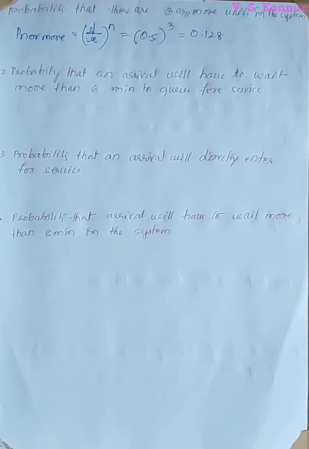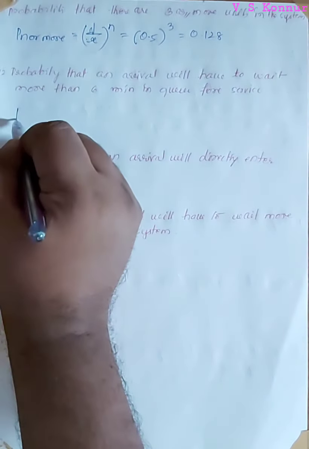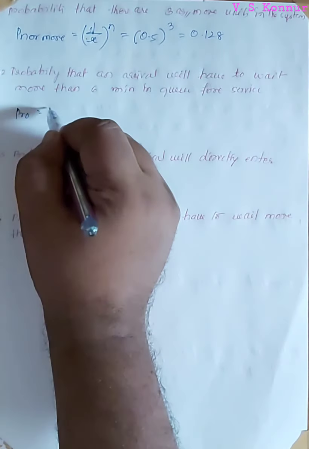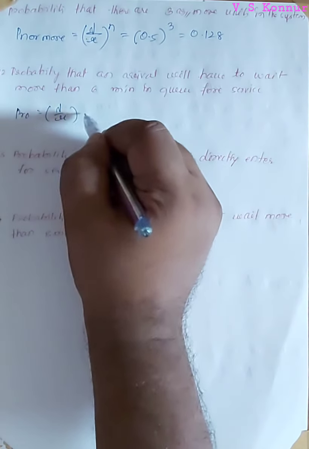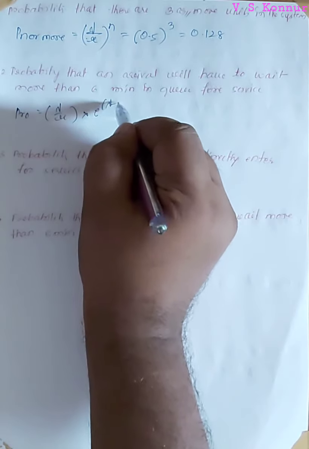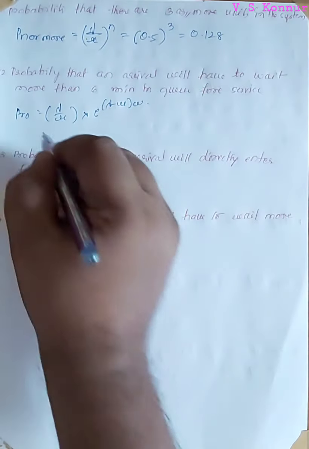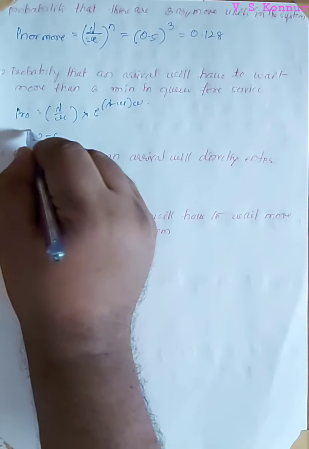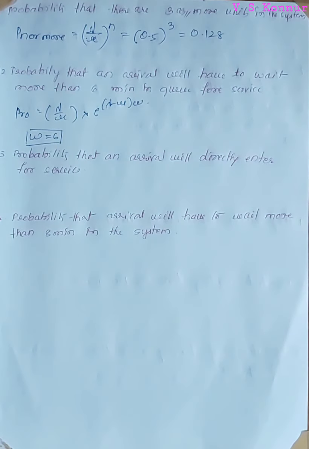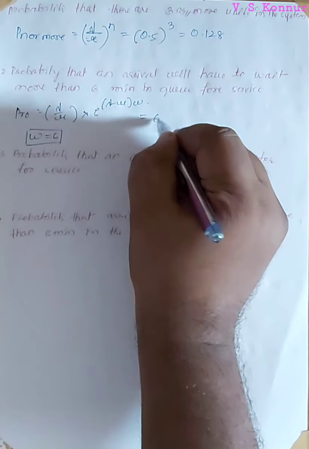Next one is the probability that an arrival will have to wait more than 6 minutes in the queue for the service. It is given by P of W greater than t, that is equal to lambda by mu multiplied by e raised to minus (mu minus lambda) into W. W is equal to 6. In the given problem, W is 6, that is the waiting time they have given, and lambda by mu is 0.5.